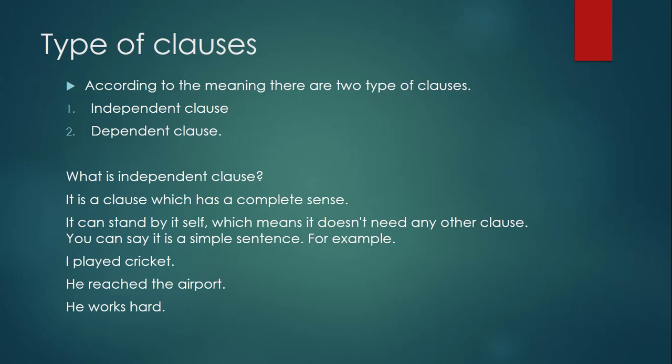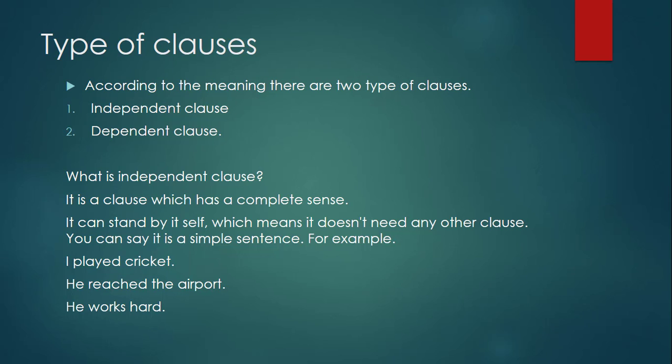Now come to the types of clauses. According to the meaning, there are two types of clauses. First is called an independent clause and second is called a dependent clause. Now the question is, what is an independent clause? In a very simple way, you can say that it is a clause which has a complete sense.